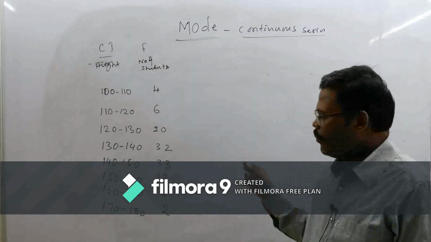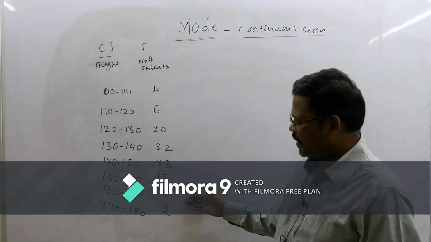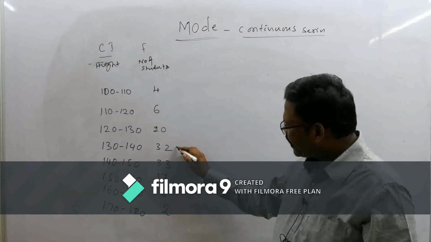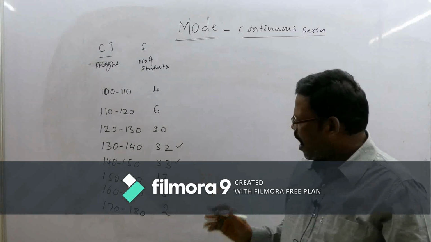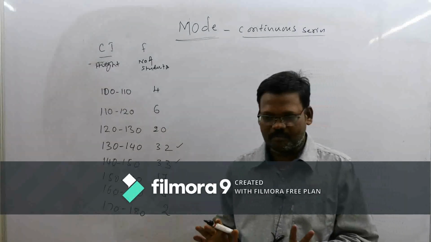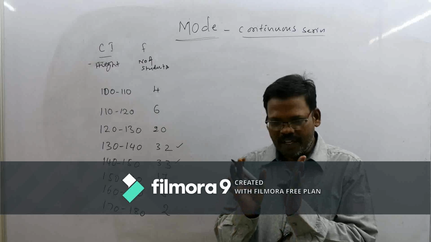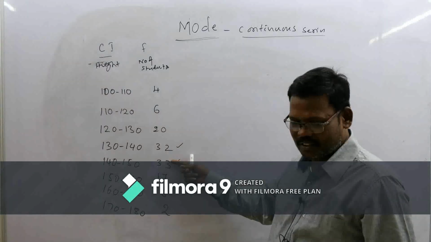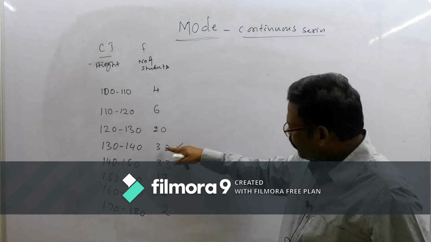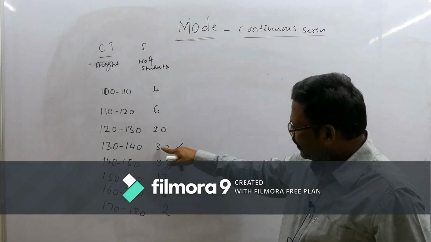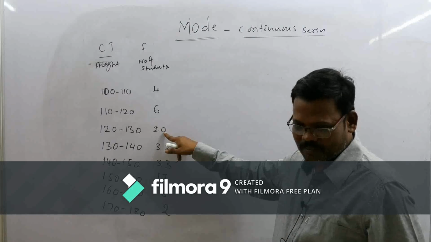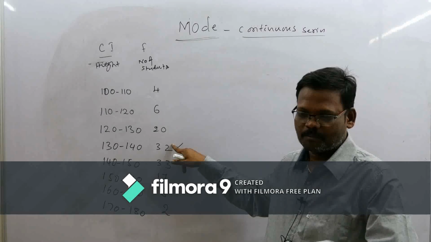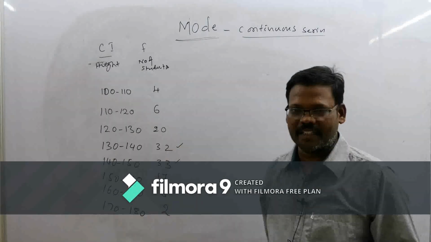When we observe this frequency, 32 and 33 are very near; there is not much difference. This may be 32, but the preceding value is 20, and that gives more weightage to this value, as we discussed in the earlier class.